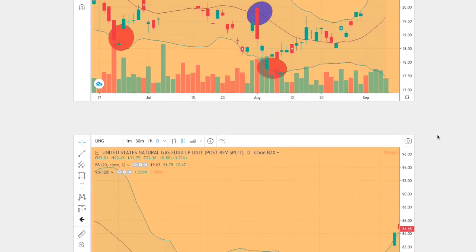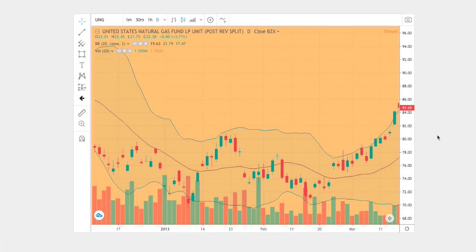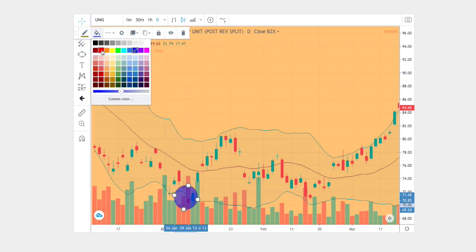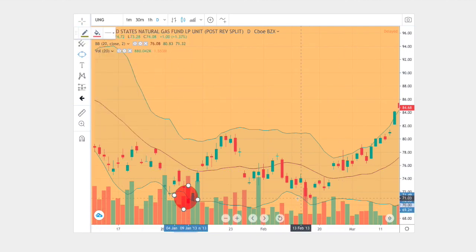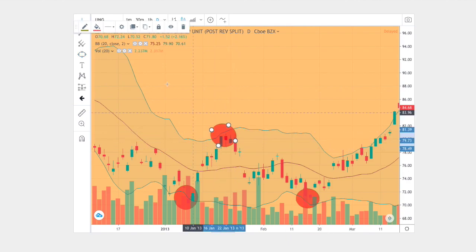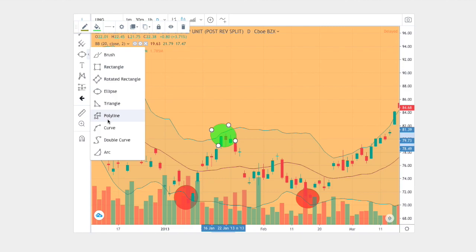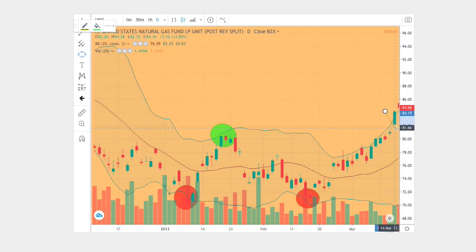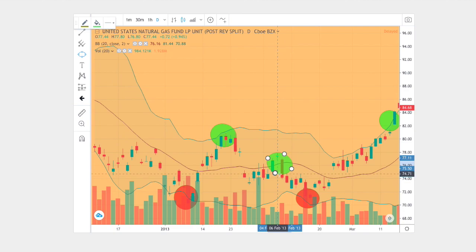So let's see if the trend in question is similar to the current trend. In the beginning, we touched the bottom Bollinger Band right here. Let's mark all the bottom Bollinger Bands. We have one instance and the second instance here. Let's mark where it touched the upper Bollinger Band, right there. And then finally the last one was right towards the end. Next, let's mark where it reverted back to the mean, or where it touched the middle Bollinger Band. So we see those instances.